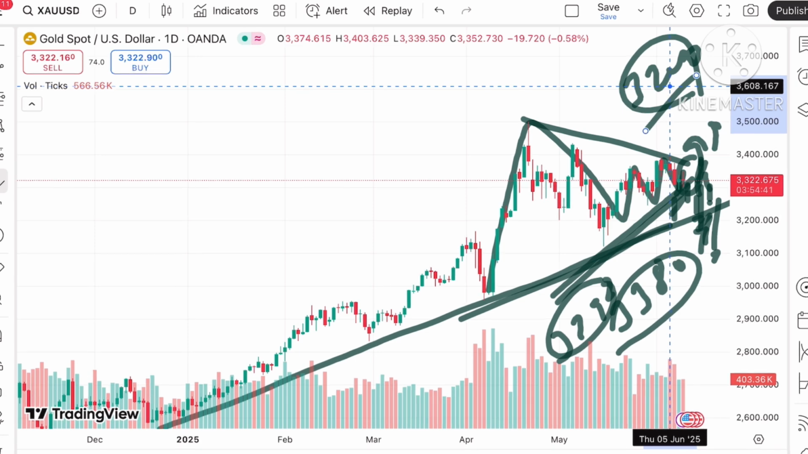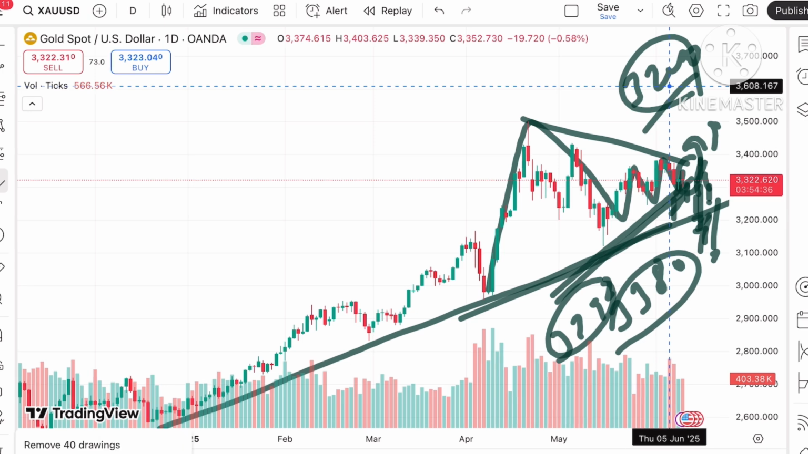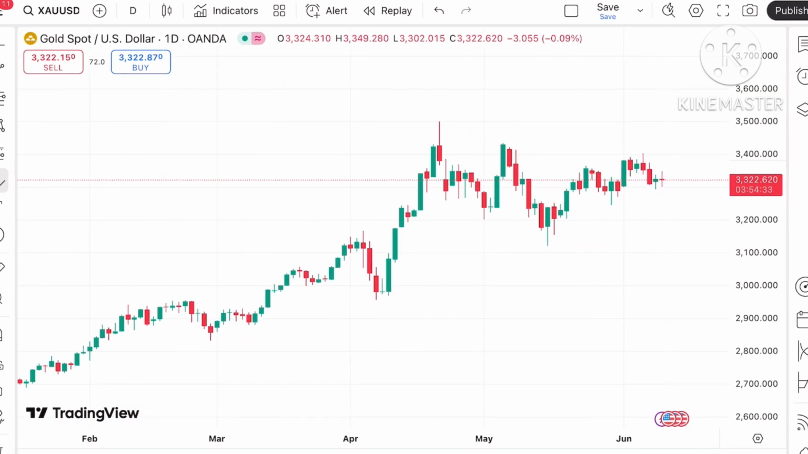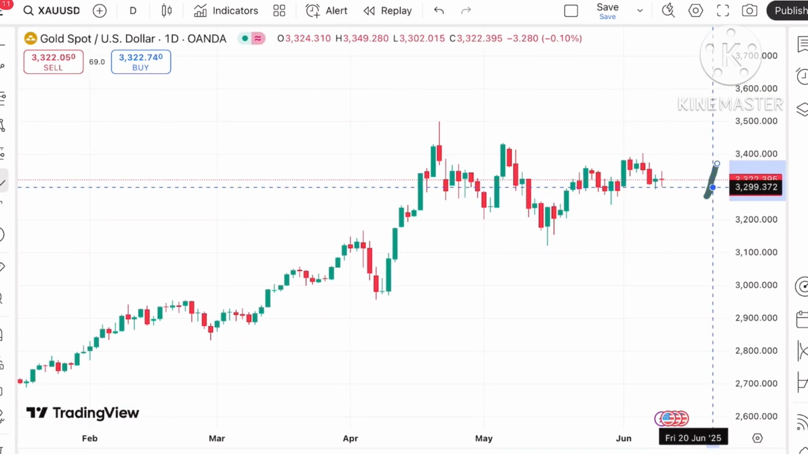Look at this particular chart. There is a higher chance that if the price starts going below this particular level, we can see a further downfall, and then a further downfall towards $3299.